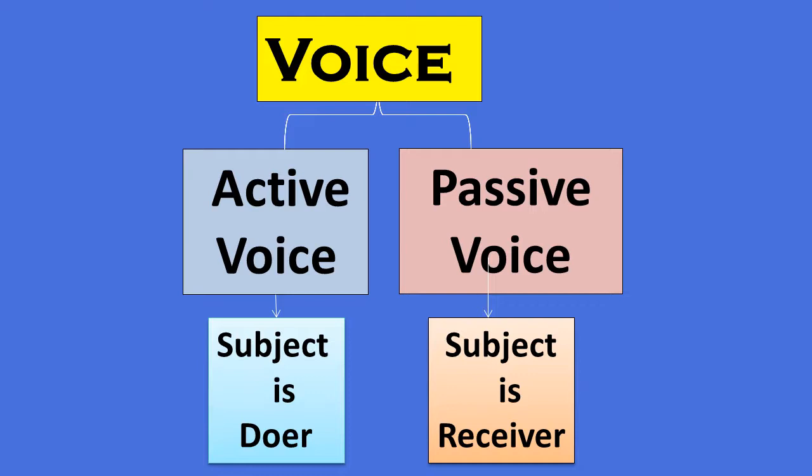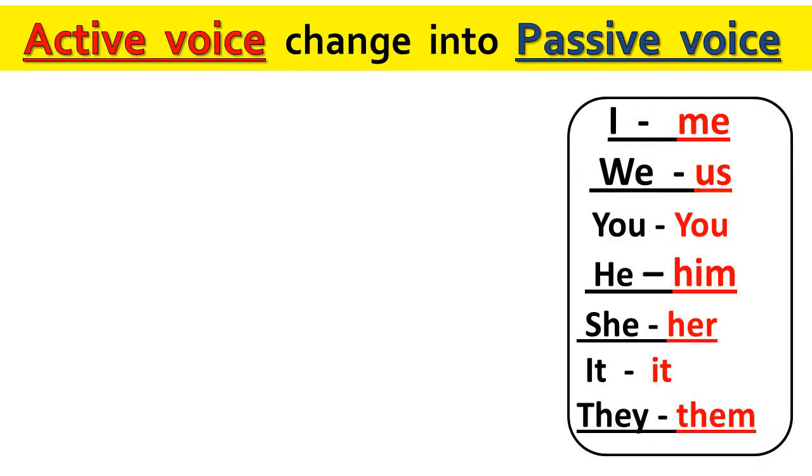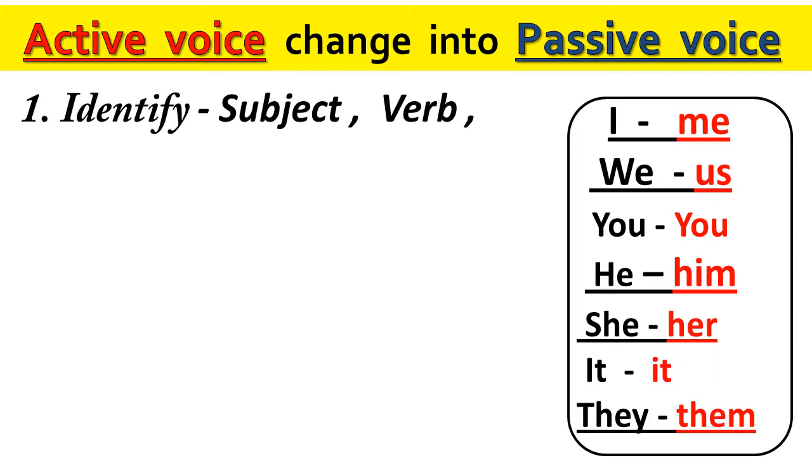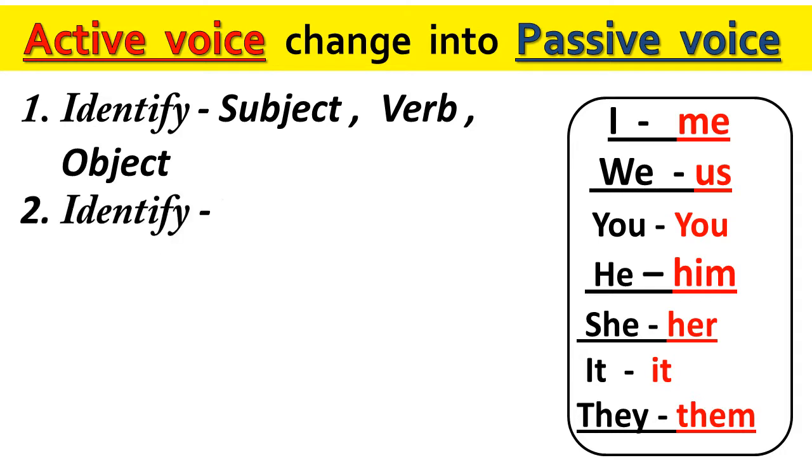This is the main difference between active voice and passive voice. In active voice, the subject is the action doer, and in passive voice, the subject is the receiver. This is the most important difference between active voice and passive voice. Before going to solve the examples, we have to know the most important things. Identify the subject, verb, and object of the sentence.